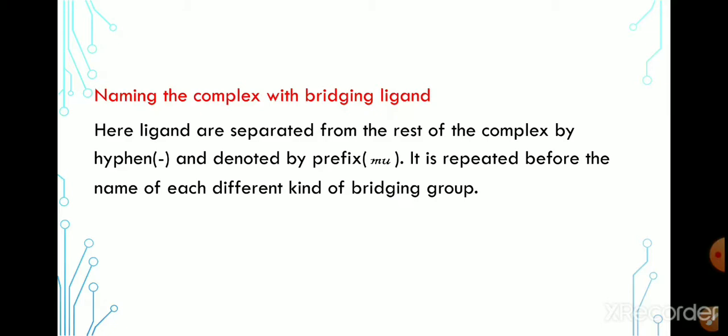Then how to name the coordination compounds with the bridging ligands? Here, bridging ligands are separated from the rest of the complex by hyphens and denoted by the prefix mu. We have to write the prefix mu before the name of the bridging ligand. All the rules are the same. First we write the cation, then the anion. The ligands are arranged in alphabetical order. We have to mention the oxidation state of the central metal ion. All those rules are the same, but the extra thing here is that we have to mention the prefix mu before the name of the bridging group.